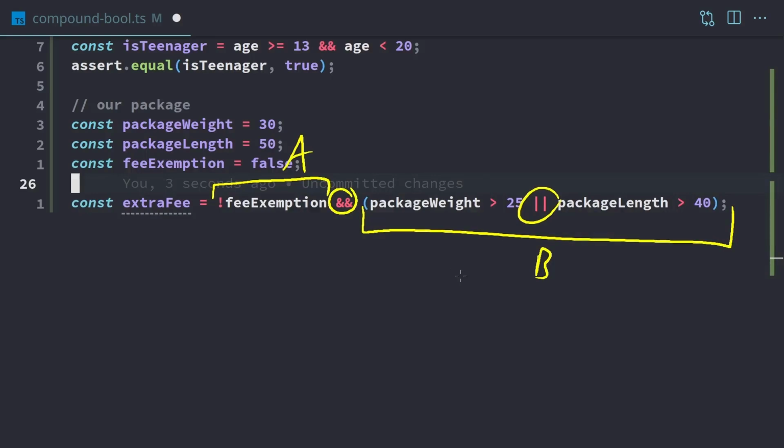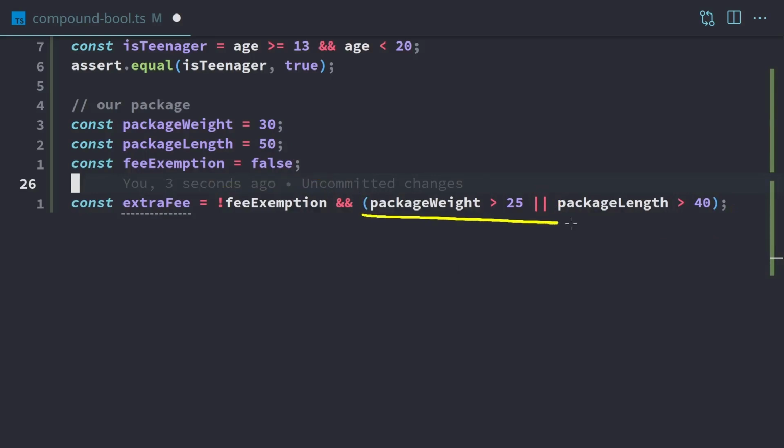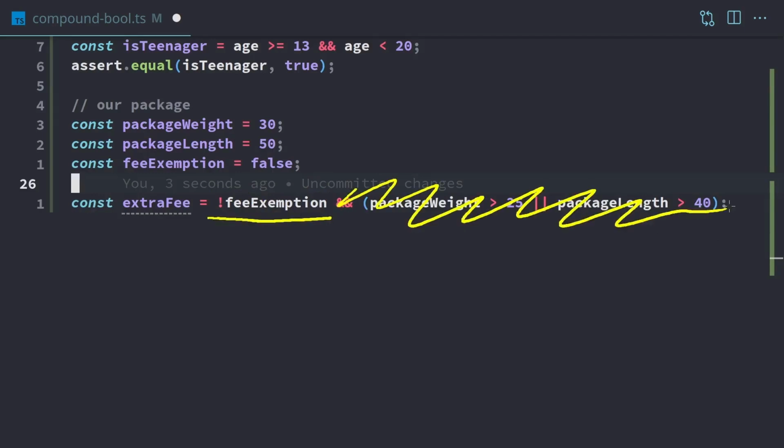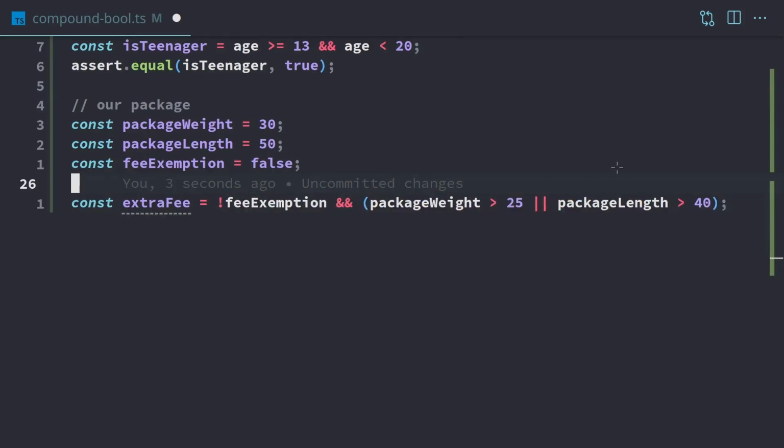That way we can just focus on the one unit. So if we're working on the one with dimensions, we can ignore everything else. Or if we're working on the unit with fees, we can ignore all dimensions. That's going to make our code a lot easier to read in the long run. Over the next few videos, we're going to learn how to do that, and that's going to help increase the reliability of our code. So that'll do it for this video, and I'll see you in the next one.